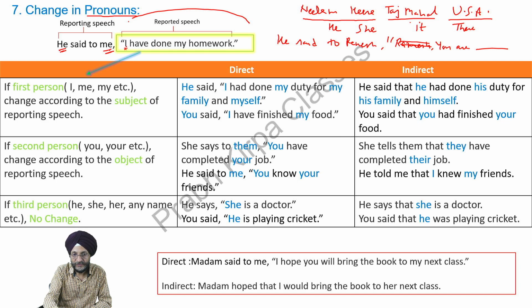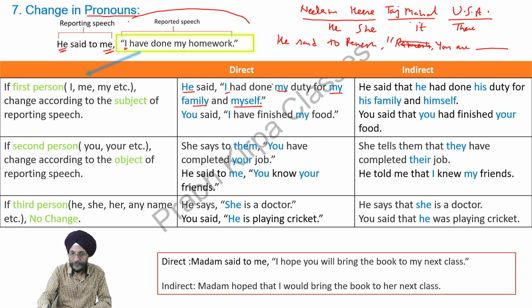Here the word is I, so we have to change I according to he. Let us see. He said, "I had done my duty for my family and myself." You can see he is the subject; I, my, myself are pronouns in the first person. We will change them according to he.